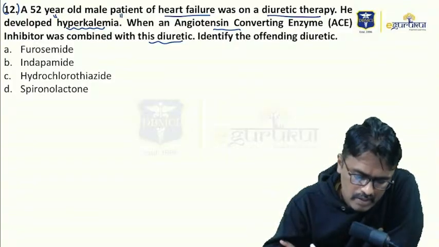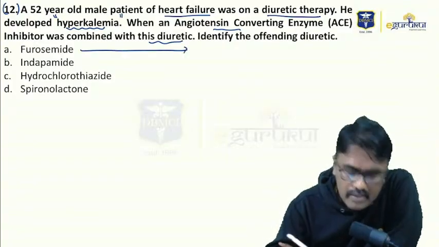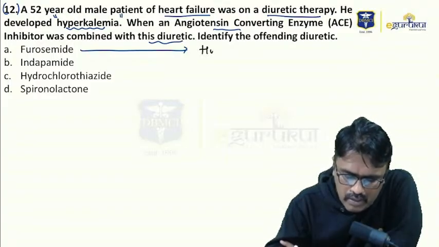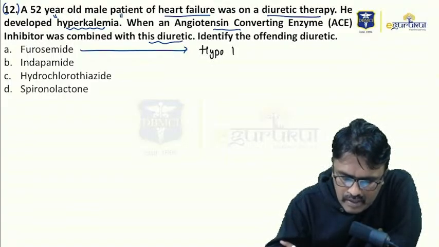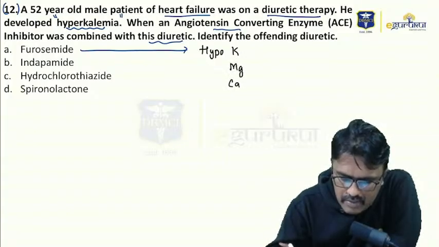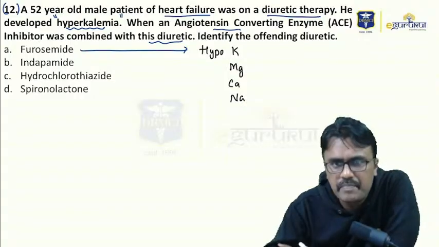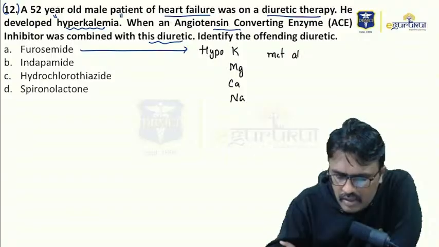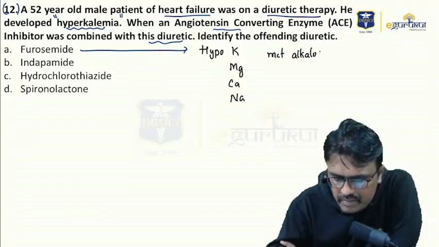Remember, furosemide is a loop diuretic, and the main problem with that drug is it can produce hypokalemia, hypomagnesemia, hypocalcemia, and hyponatremia mainly. Along with that, it can produce metabolic alkalosis and a decrease in ECF volume.